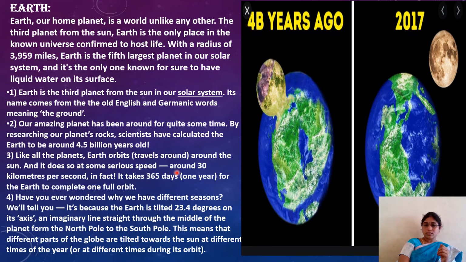It travels 30 kilometers per second. If we blink our eyes just once, it travels more than 30 kilometers in that period. And we are getting different seasons. As you know, how many seasons do we have? We have 3 seasons. If we add autumn also, 4.